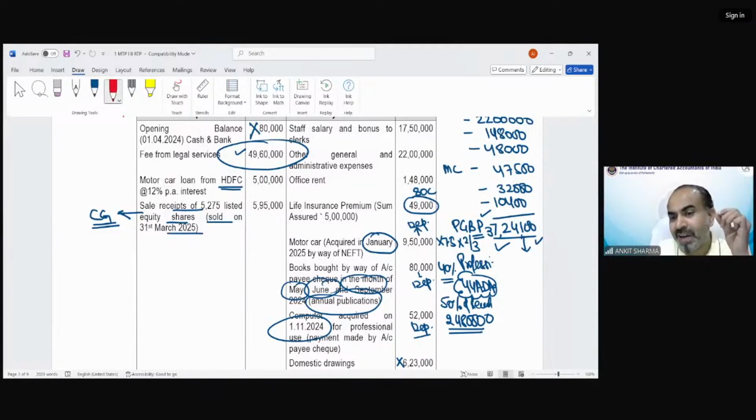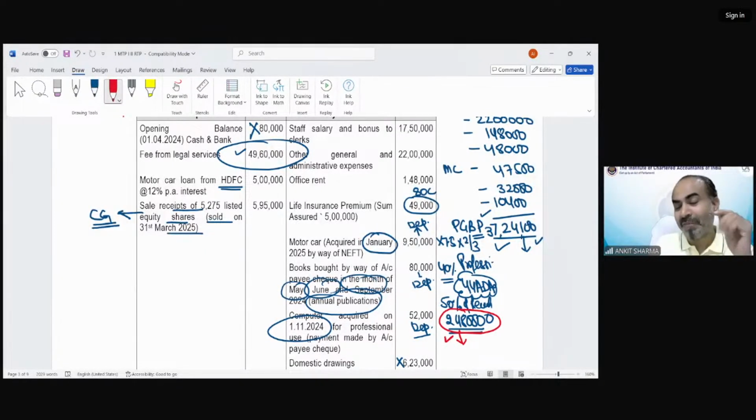If this is 37 lakh, then that 24 lakh would be lower. And we have to process my question further, taking my PGBP as 24,80,000. Because we have the option, we can show 37 lakh or we can show 24 lakh. So I would love to pay tax on 24,80,000 in that question.